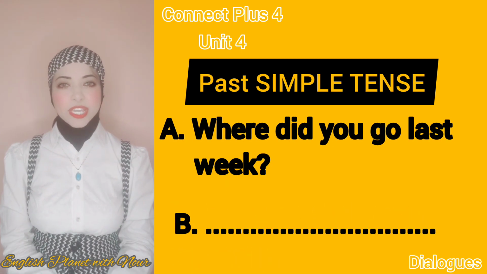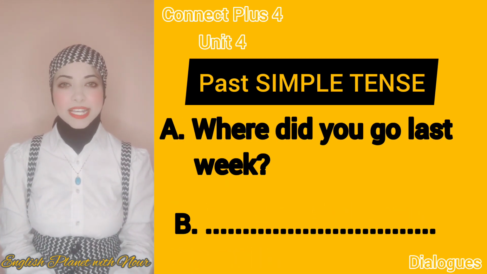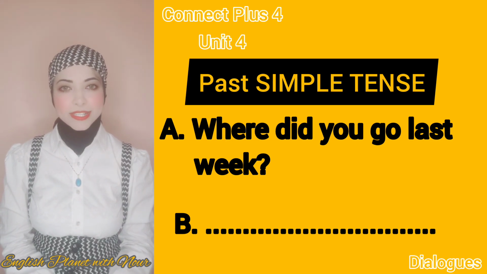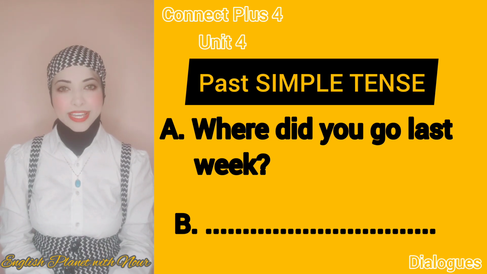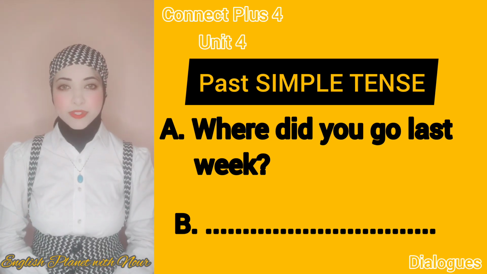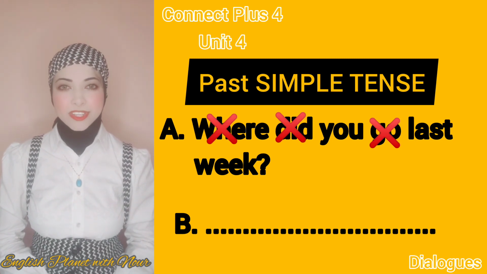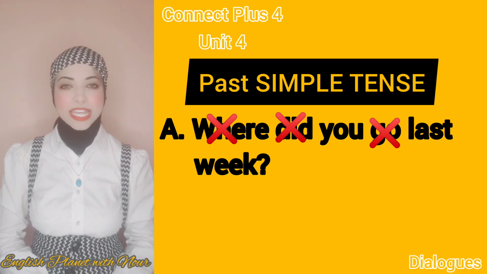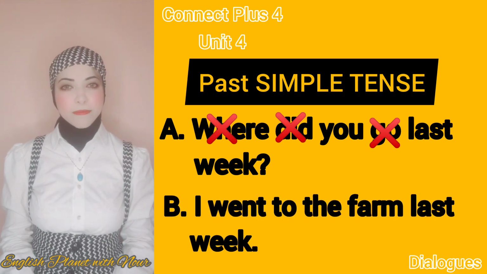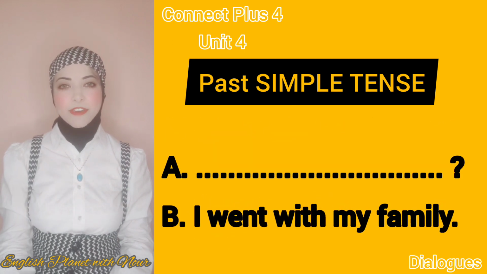Where did you go last week? This question is formed in the past tense. And we have the question word where, which is asking about places. So you have to give a place in your answer. Like in this answer, we have the auxiliary did and the main verb go. So go is changed into went. Talk about the thing that happened and finished in the past. I went to the farm last week. I went with my family.